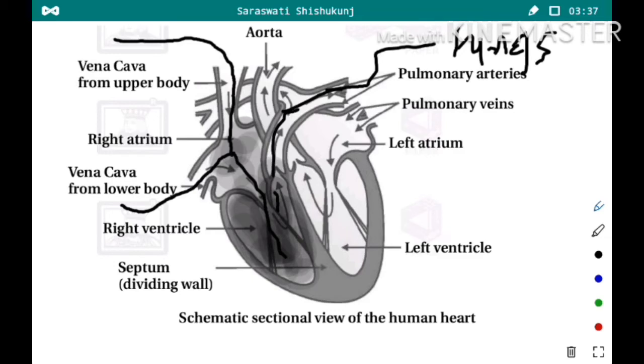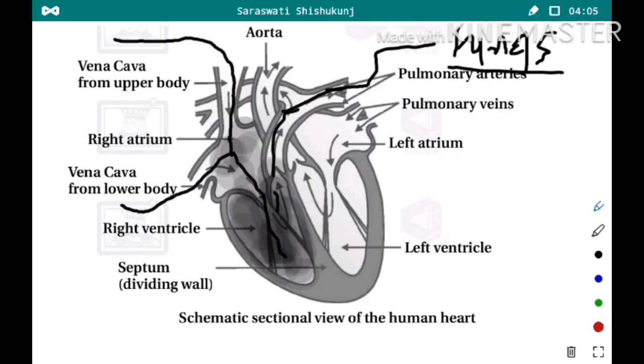So this way, from different parts of the body the deoxygenated blood enters into the right atrium. As the right atrium contracts, it comes into the right ventricle, and from the right ventricle through the pulmonary arteries it is sent to the lungs.